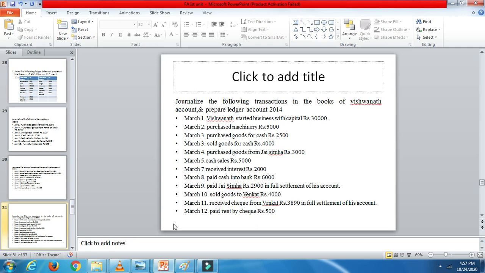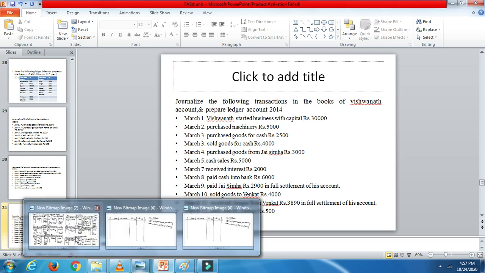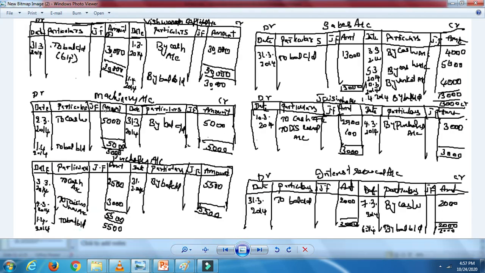So let's move on to the ledger accounts to show you which things go where. The Vishwanath Capital, the very first thing, is coming on the credit side, the amount is 30,000.